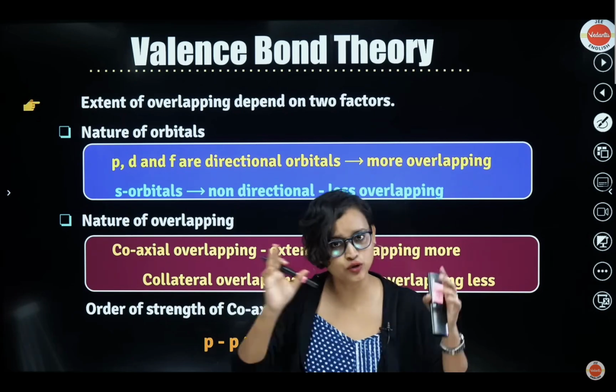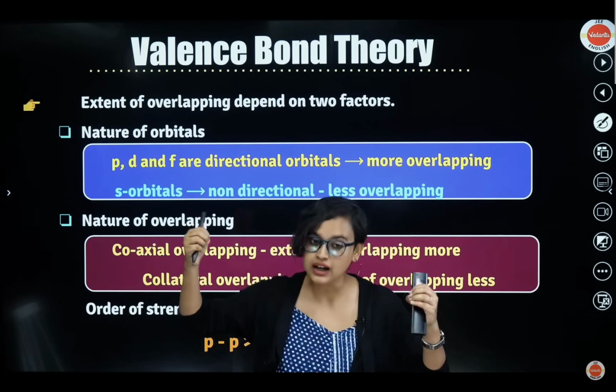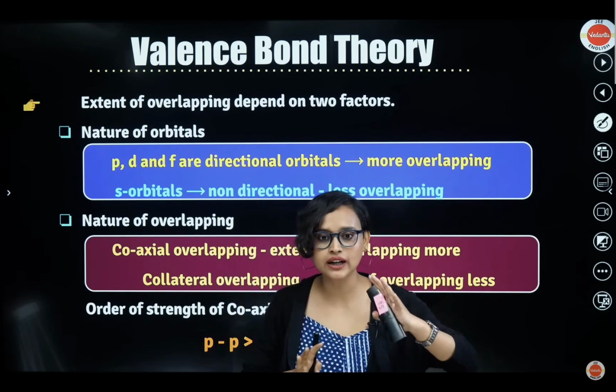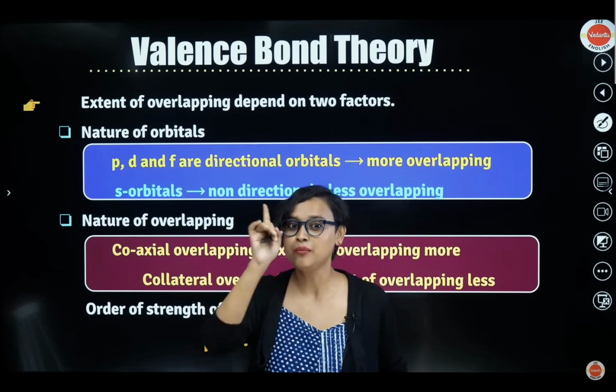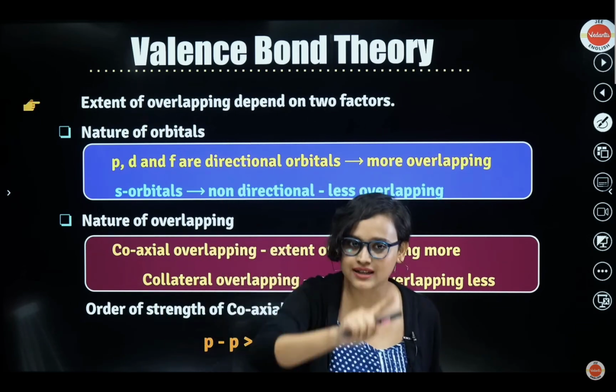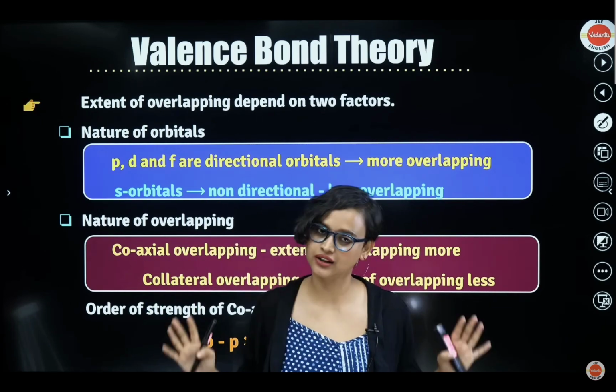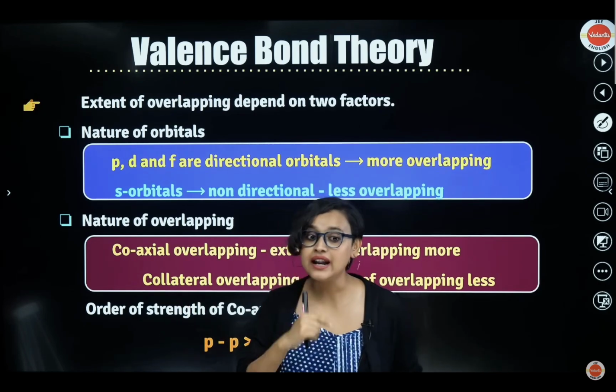But for P, D and F, you know how P, D and F look like? Yes, P looks like a dumbbell, D looks like a double dumbbell, F is even more complicated. So in these cases, there is more overlapping. P, D and F have more overlapping. S is just a sphere, it's non-directional, less overlapping. Gotcha? Great. Next one is nature of overlapping.